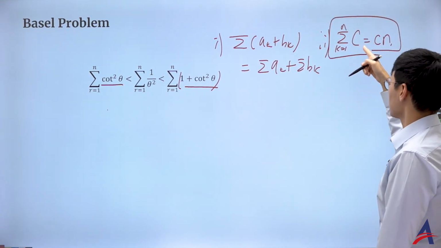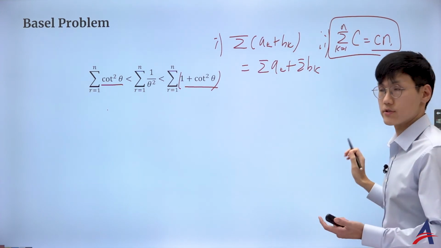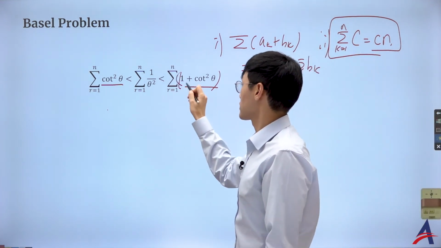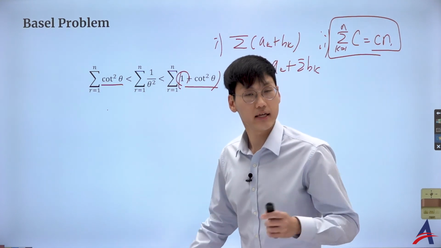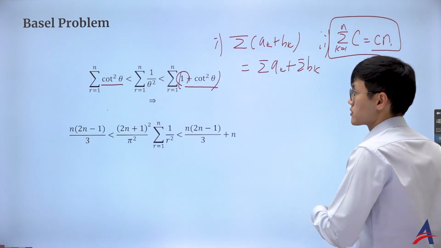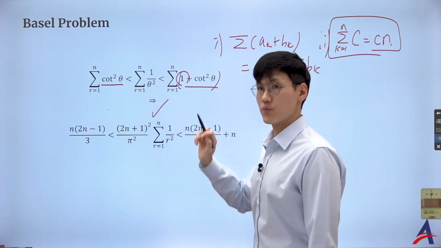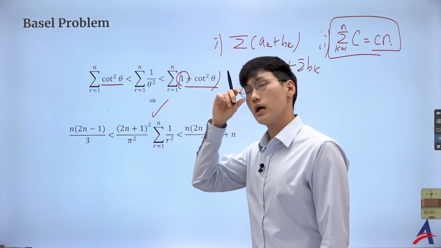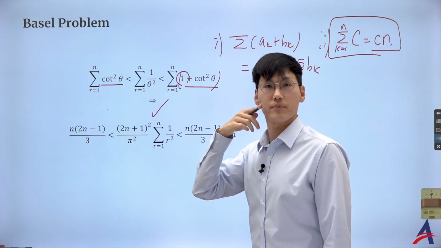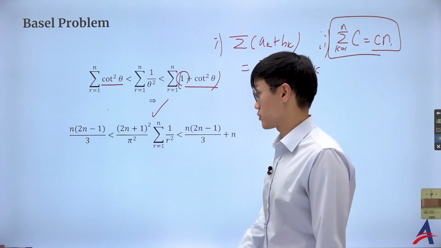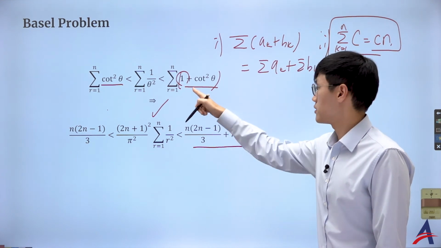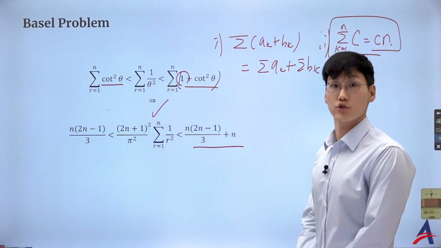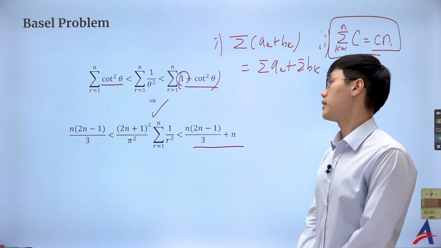Because I'm adding n many constants, so that's just c times n. And where 1 is a constant with n many terms, that's just going to convert into n. So then, we already made a substitution with theta equal to r pi over 2n plus 1, reciprocated and squared. So that's what we already have done. And on the right-hand side, it's then obvious that the sum of 1 will change to n if you're adding from 1 to n many terms.